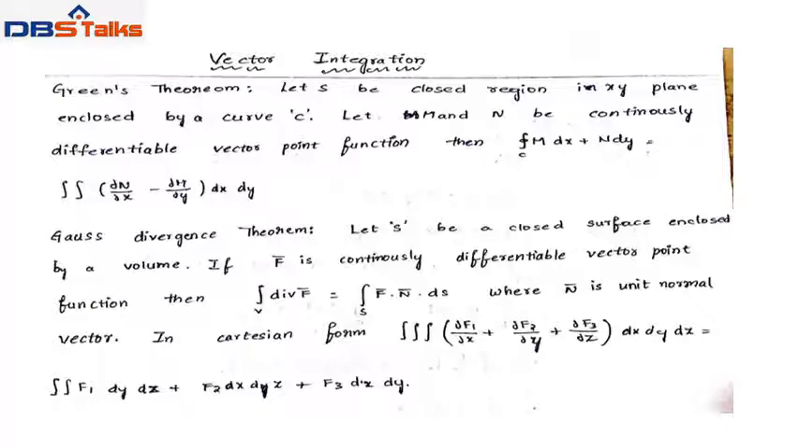This formula in Cartesian form is: triple integral of dou f1 by dou x plus dou f2 by dou y plus dou f3 by dou z dx dy dz equal to double integral of f1 dy dz plus f2 dx dz plus f3 dx dy. So this is the statement of Gauss divergence theorem.